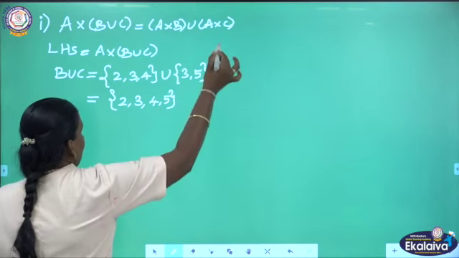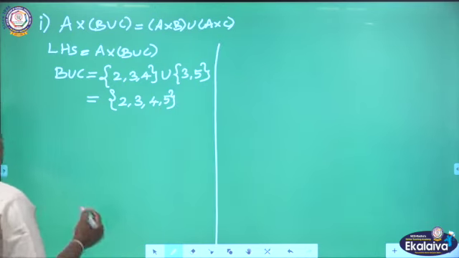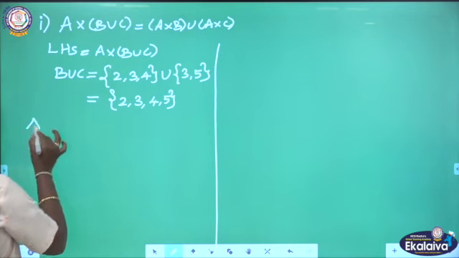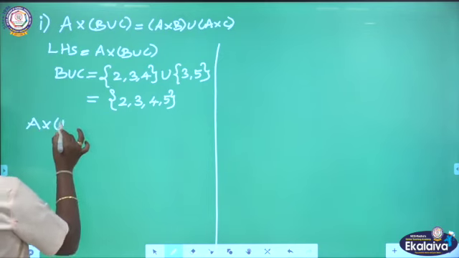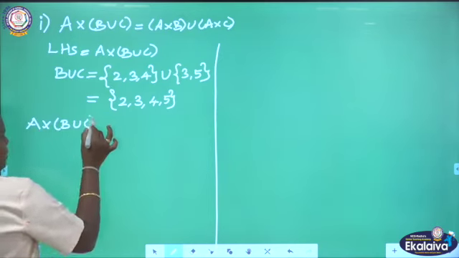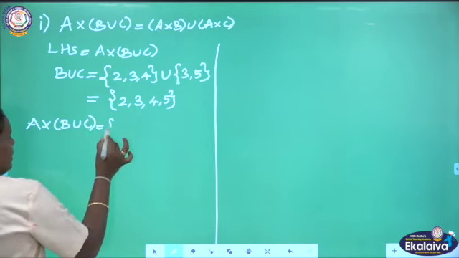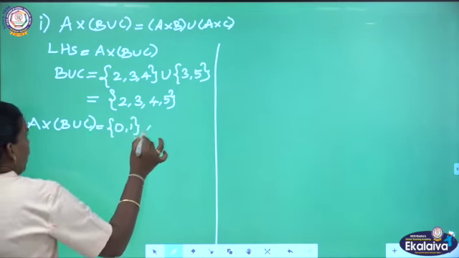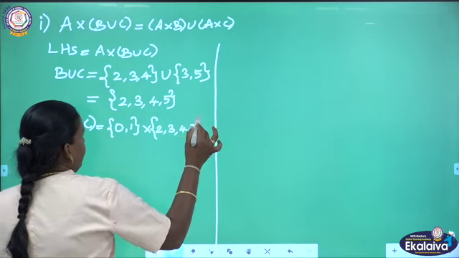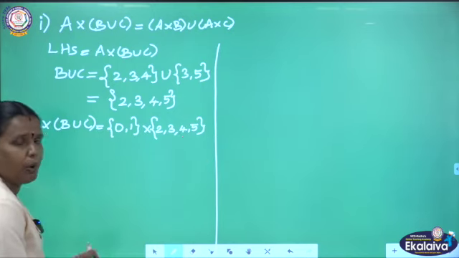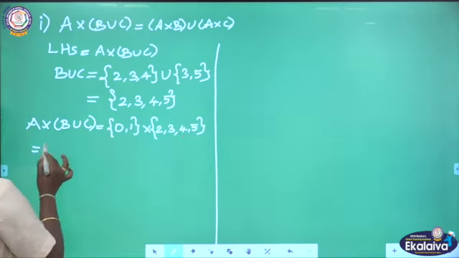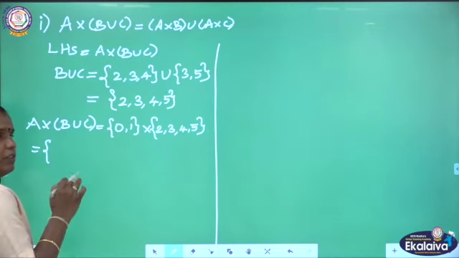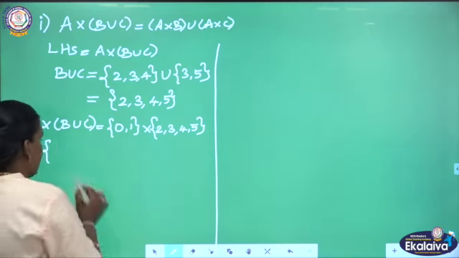This is our B union C. Then we have to proceed with A cross B union C. With the A set, we have 0 and 1, cross the B union C set 2, 3, 4, 5. Then we get the Cartesian product by pairing the first element in the first set with each and every element in the next set.